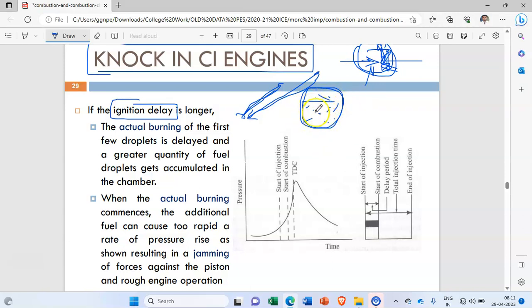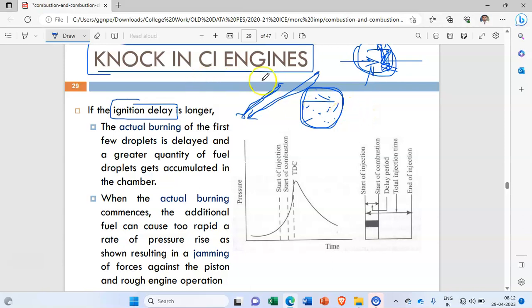Okay, and that's why irregular pressure rises will be there inside the combustion chamber, and due to that a large amount of waves are created with a high pressure, and they collide on the combustion walls or the cylinder walls, and hammering sounds are created. That is nothing but your knocking.